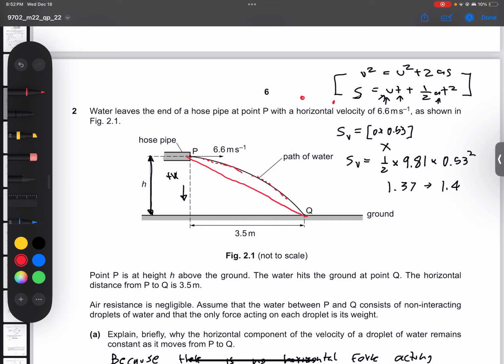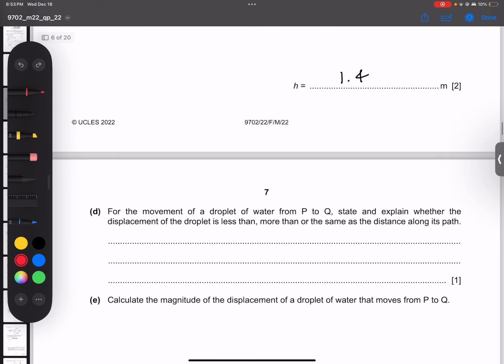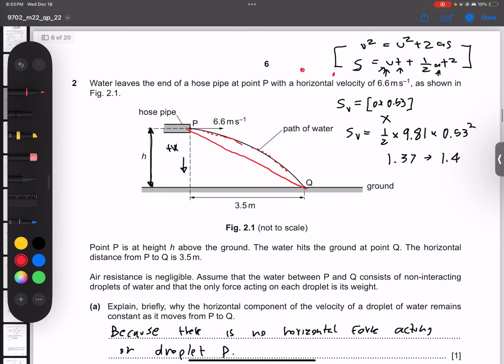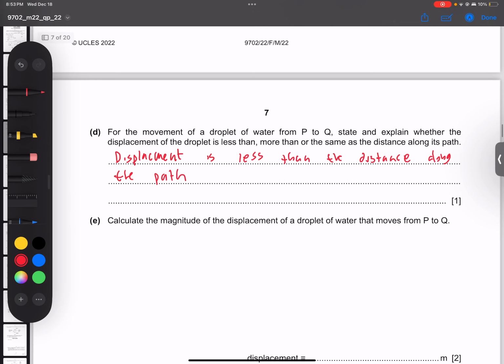By looking at the curve compared to our displacement, you can tell that the displacement is less than the distance along the path. This is a curve, so it's obviously longer. So that's our answer.